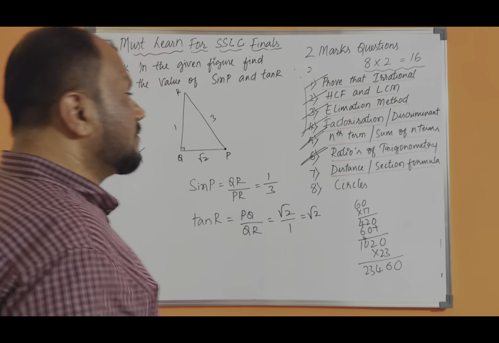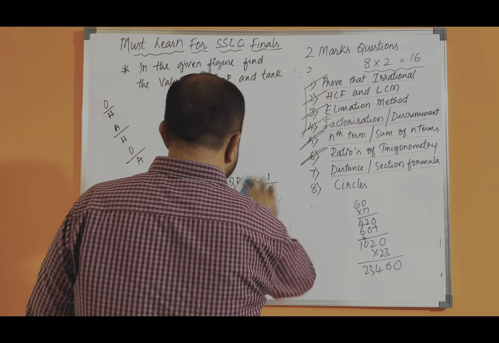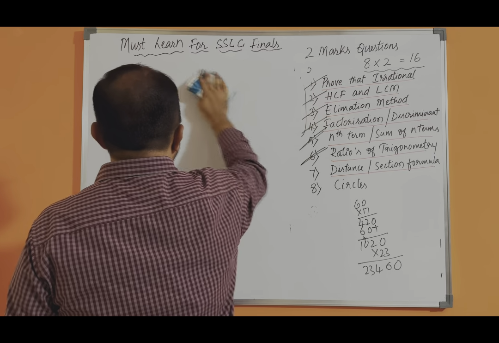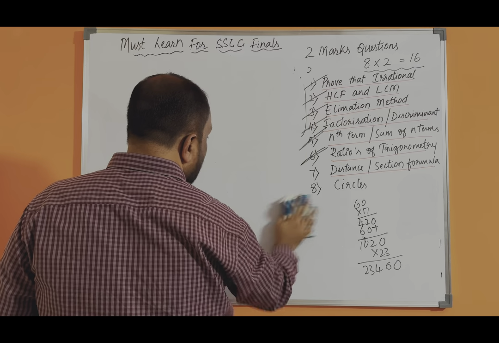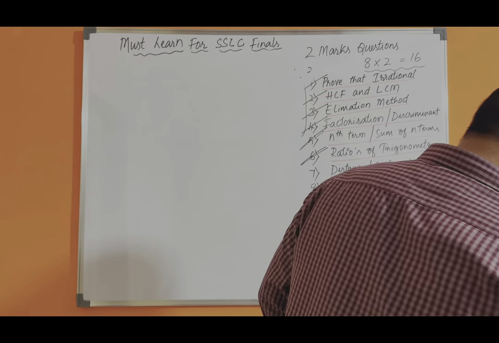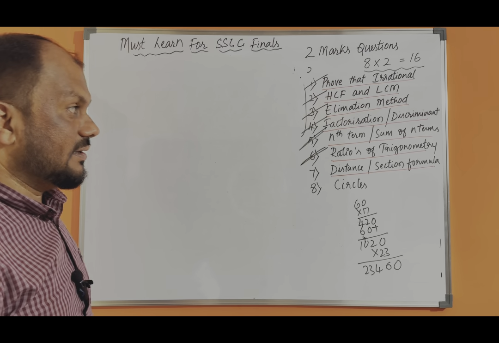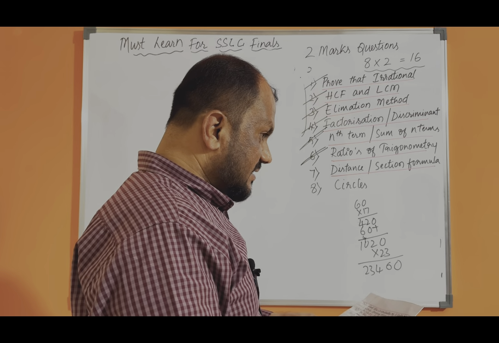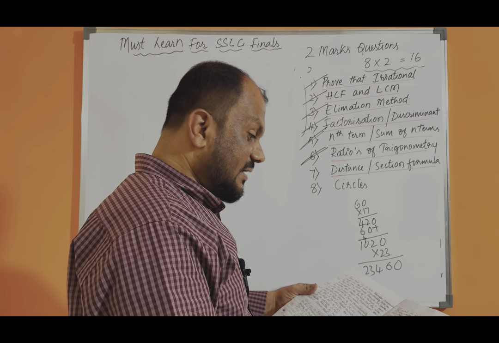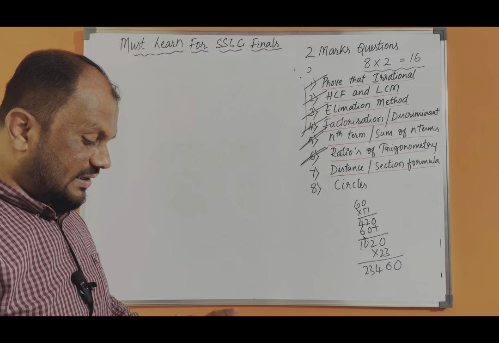So till now we have discussed 12 marks. And then there is one more question: find the distance between two given points or two given vertices, or you need to find some ratios. So let us discuss one sum, how to find the distance. You all know the distance formula, I think. That is the easiest formula to remember and easiest to calculate.